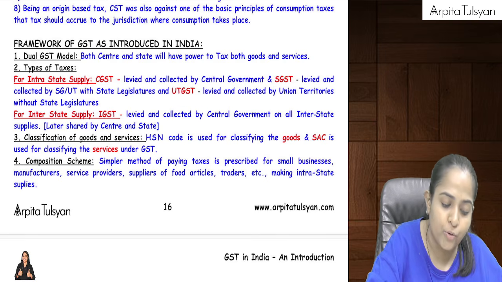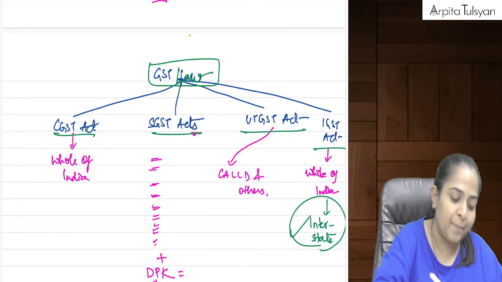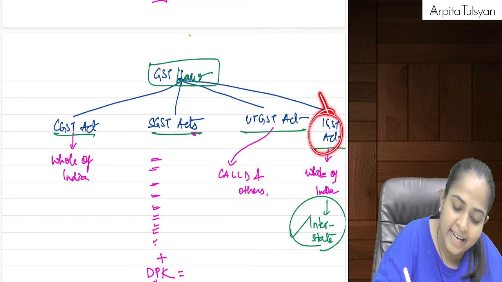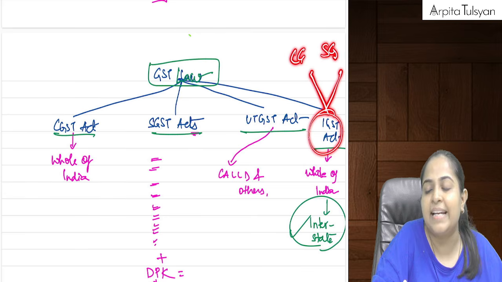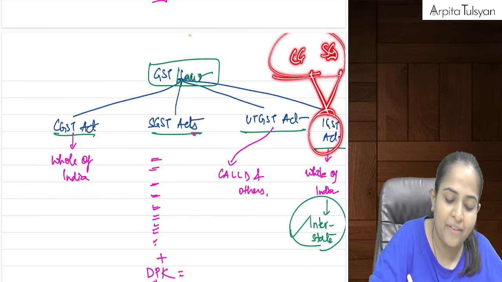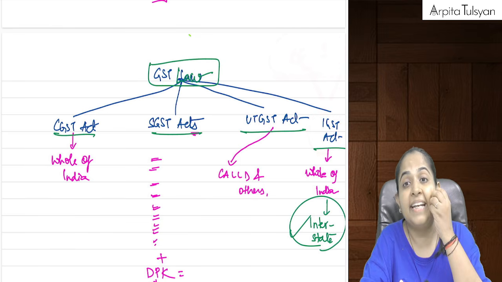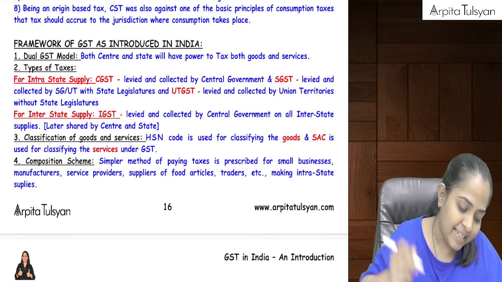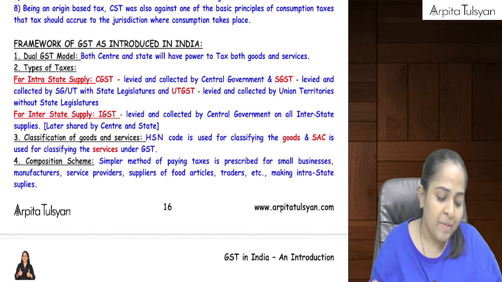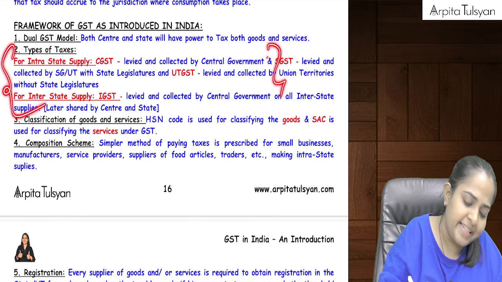IGST is collected by the central government, and later it is shared between the central government and state government. Like 50% is retained by the central government, 50% is paid to the destination-based state government.